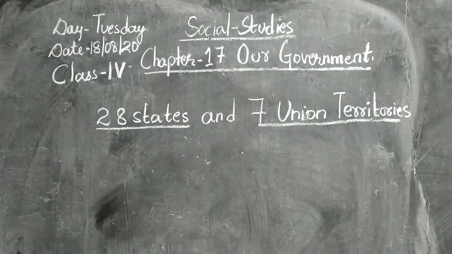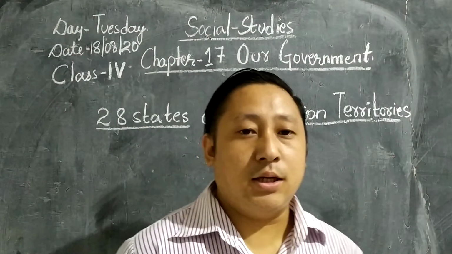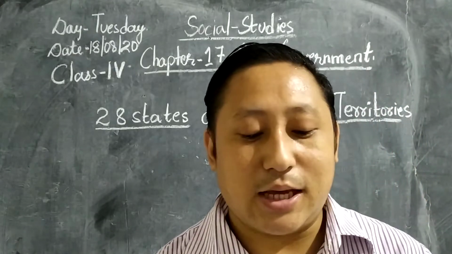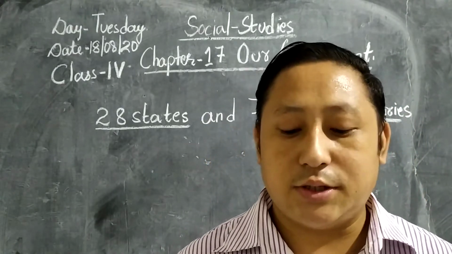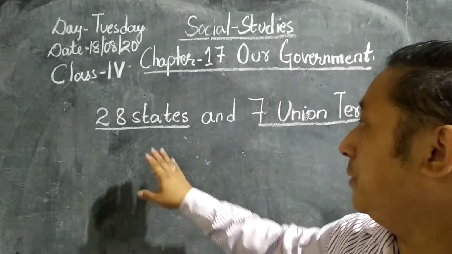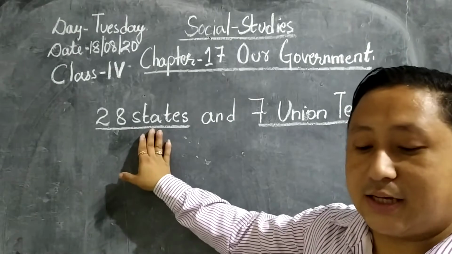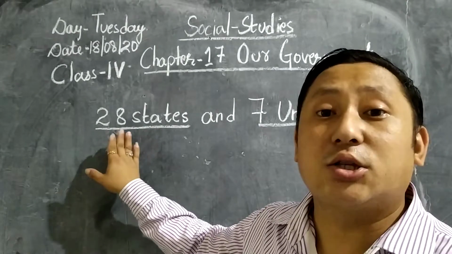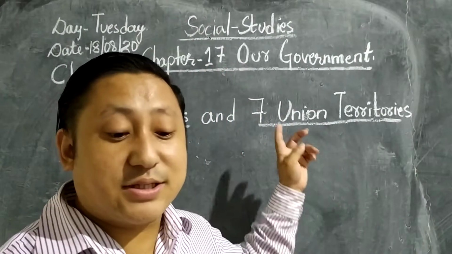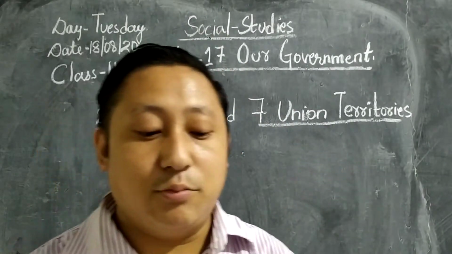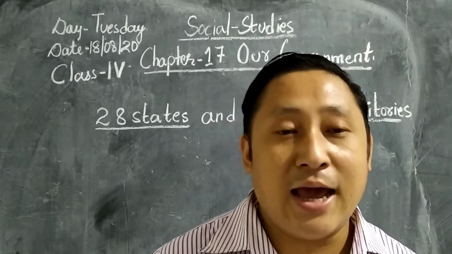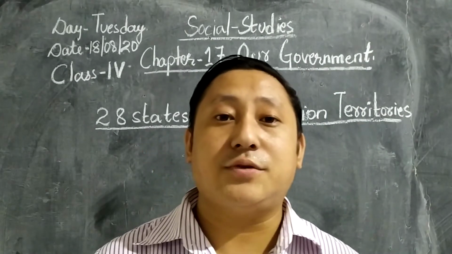Okay, so I'm going to read here. In India there are 28 states and 7 union territories and 1 national capital territory of Delhi. How many states are there? 28 states and 7 union territories, and the most important territory is Delhi. Hence India is a union of states.